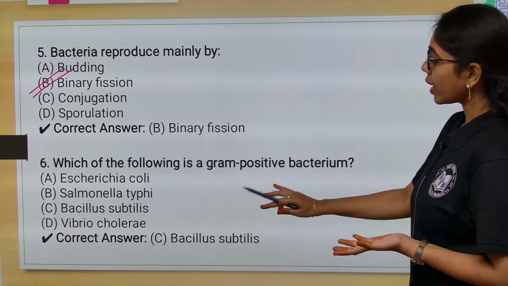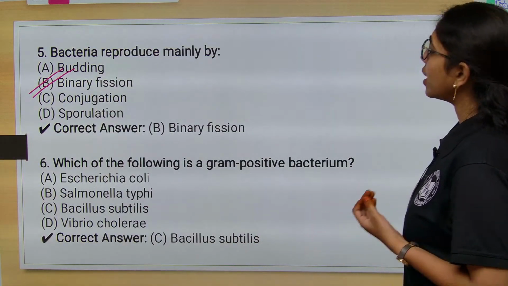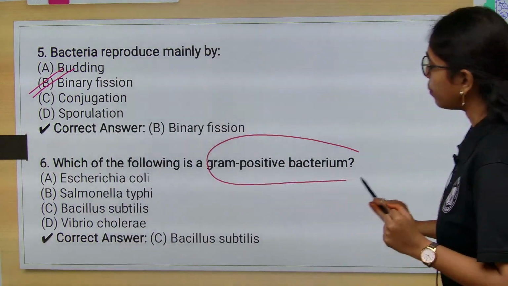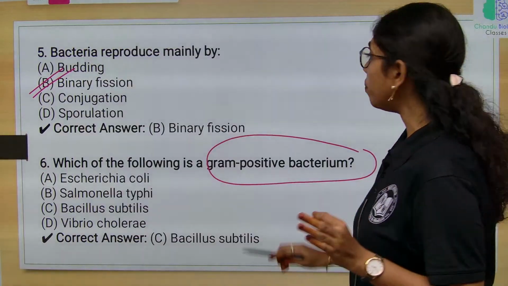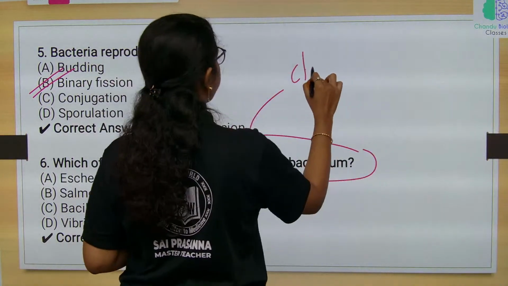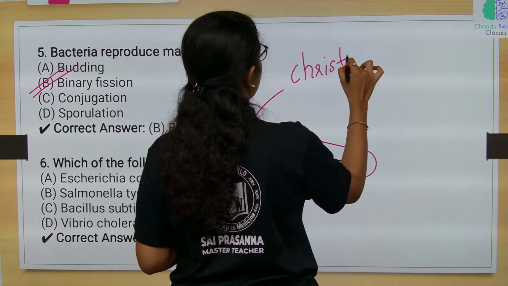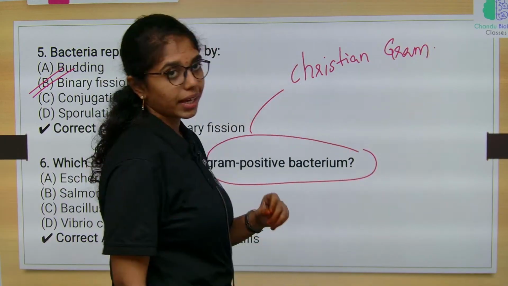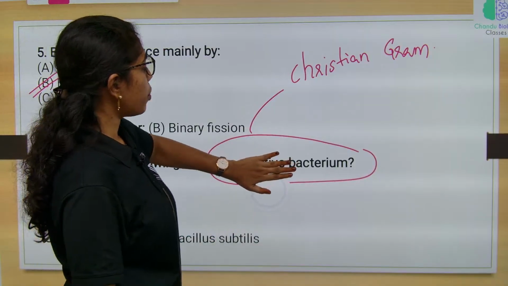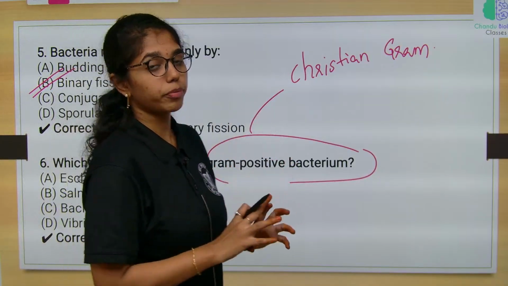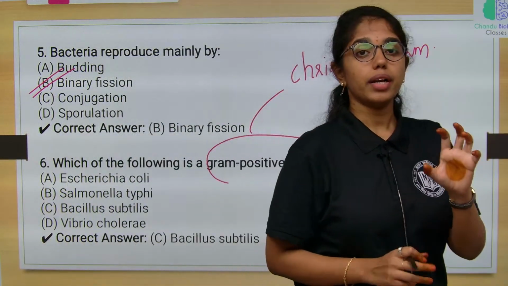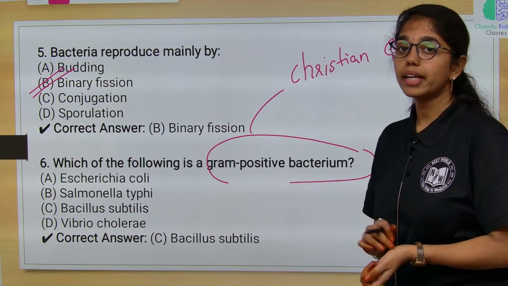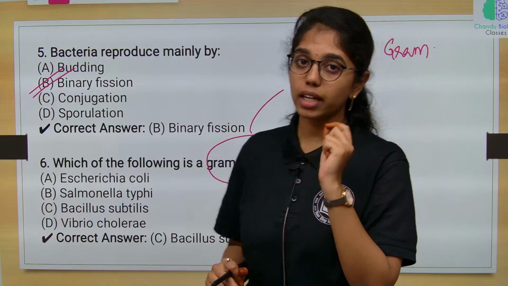And then look at this question, which of the following is gram positive bacteria? Gram positive and gram negative bacteria are given by whom? Christian Gram. By his gram staining experiment, gram positive bacteria will have thick peptidoglycan, that is murein, whereas in gram negative bacteria a thin layer of peptidoglycan is present.